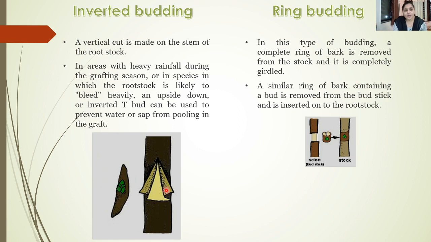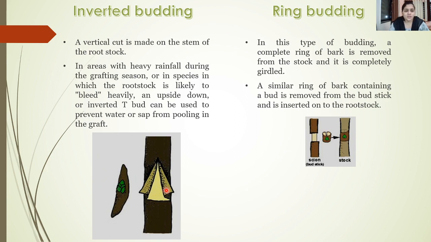Now why is this inverted budding done? In the areas specifically where the rainfall is very high, this technique is utilized, so that even if the rainfall is very high, due to the inverted position of the bud, the excess water can drain out, and thus it will be able to grow efficiently.